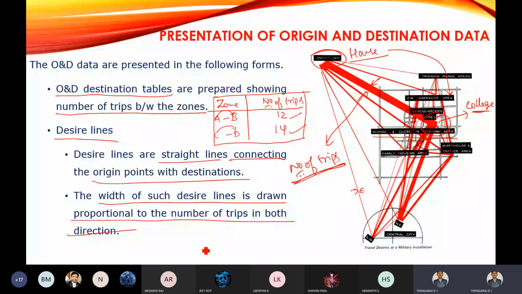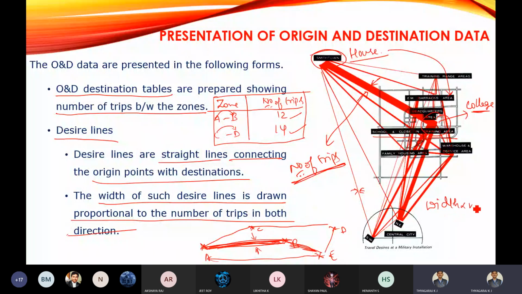For example, we will consider A, B, C, D, and E. So these are the points. If the thickness of the desired line is very wide, that is the width of the desired line is more, it indicates the number of trips are more. That is, width is directly proportional to the number of trips.